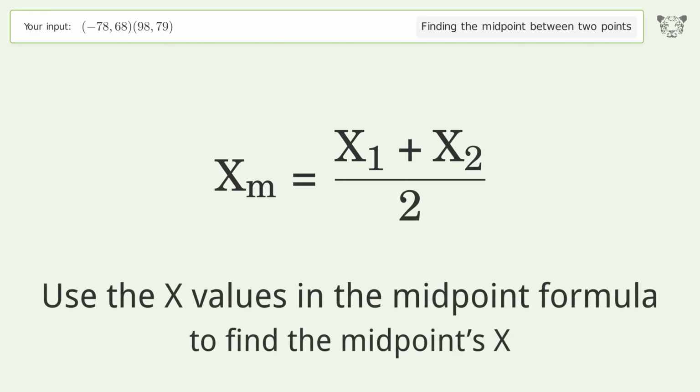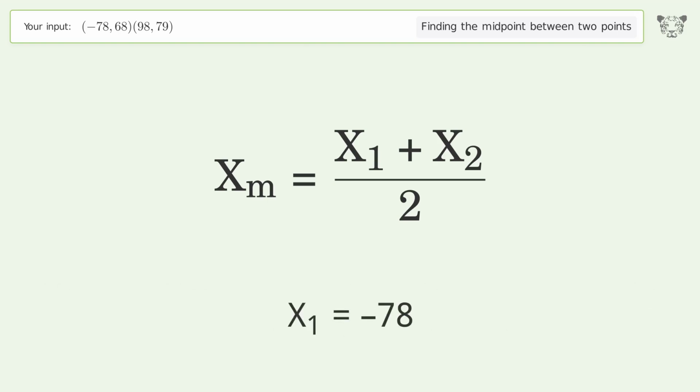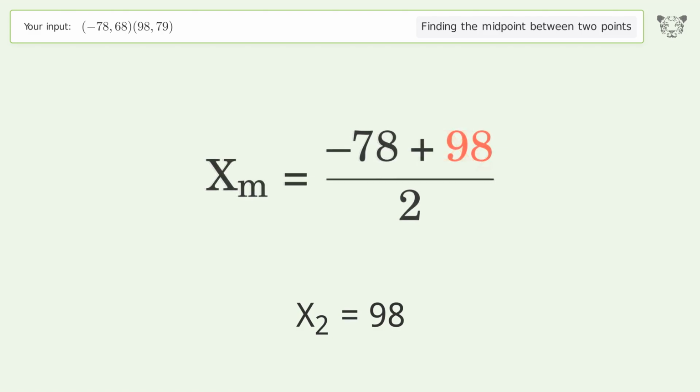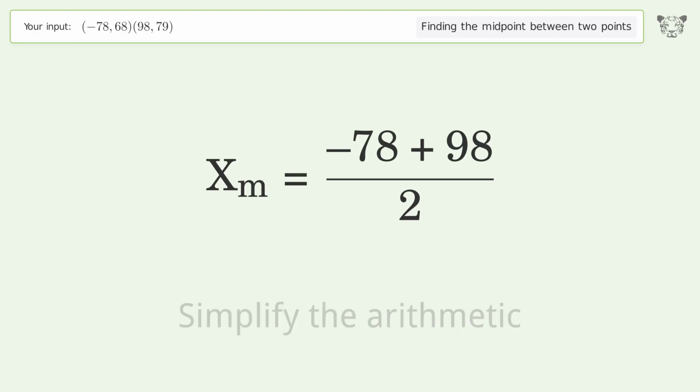Use the x values in the midpoint formula to find the midpoint's x. x1 equals negative 78. x2 equals 98. Simplify the arithmetic.